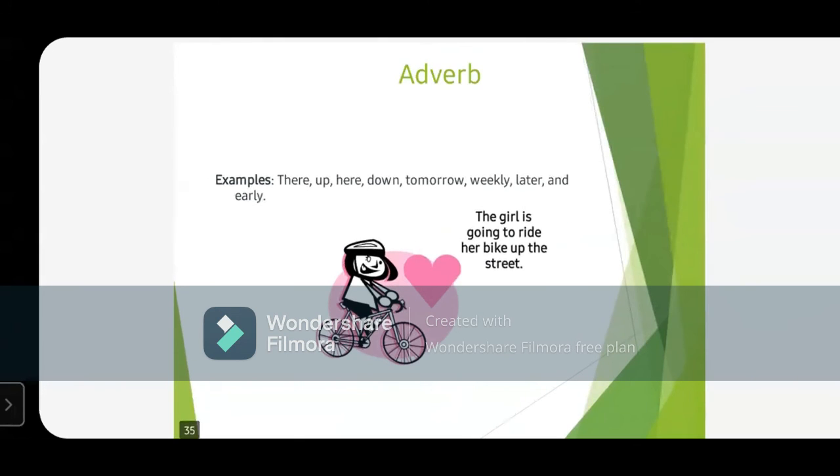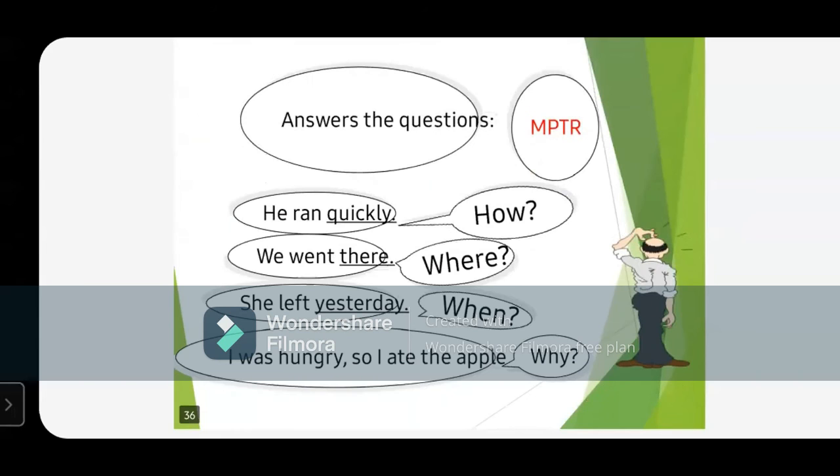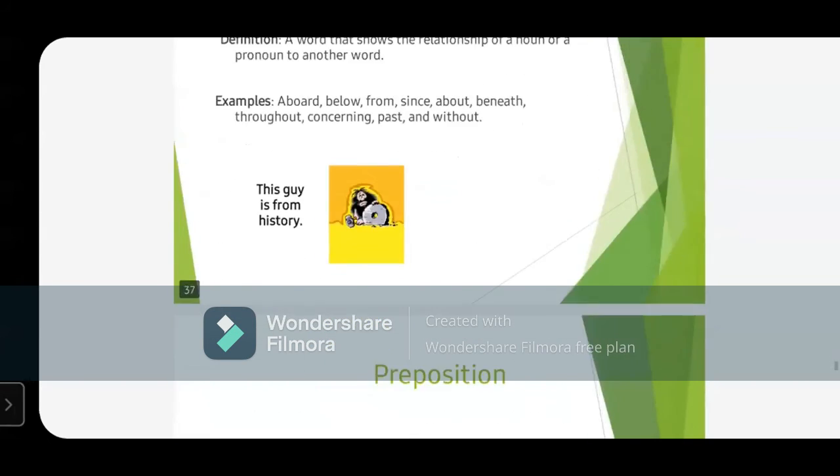Fine. Then what are adverbs actually? We are going to study the rules of MPTR, means what is manner, what is time, what is place, and what is reason. And the answer to all these questions are adverbs. So ये सब हम पढ़ेंगे. Means this MPTR rule means how an action is done, where an action is done, when and why it is done. The answer to all these questions are called adverb.